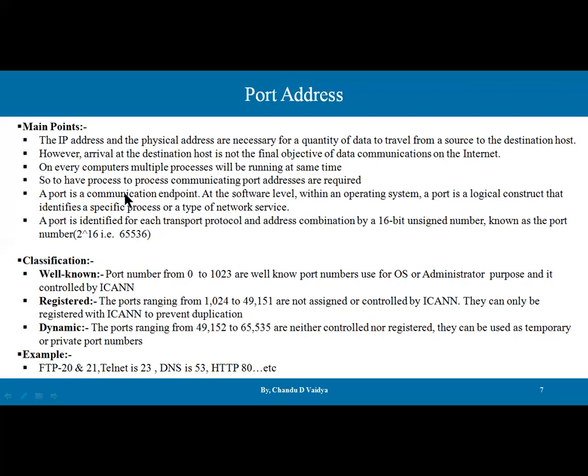Then these port numbers are classified into three categories. The very first is the well-known port numbers. The port numbers ranging from 0 to 1023 are well-known port numbers, used for the OS or administrative purposes, and controlled by ICANN. Second are the registered port numbers. The ports ranging from 1024 to 49151 are not assigned or controlled by ICANN, and they can only be registered with ICANN to prevent duplications.